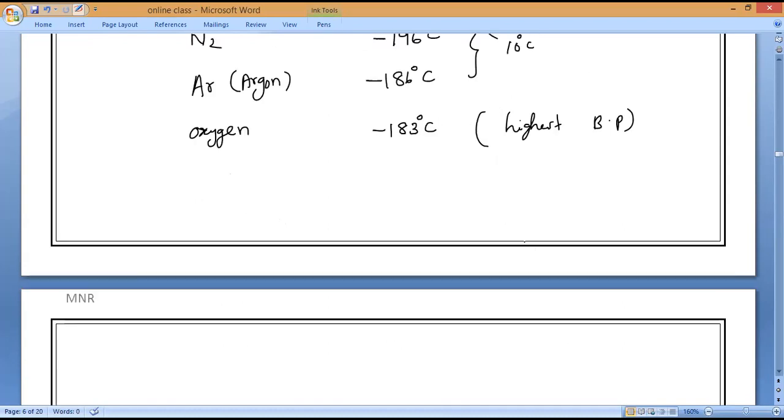When you are bringing the temperature down, which will come first, minus 196 or minus 183?